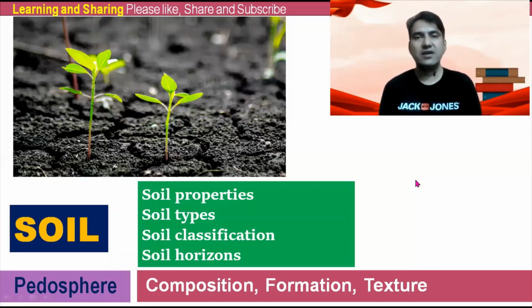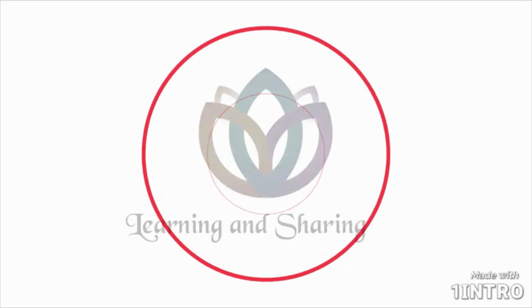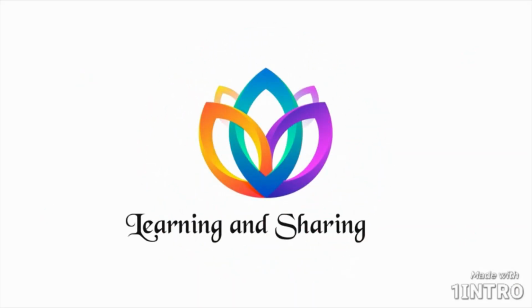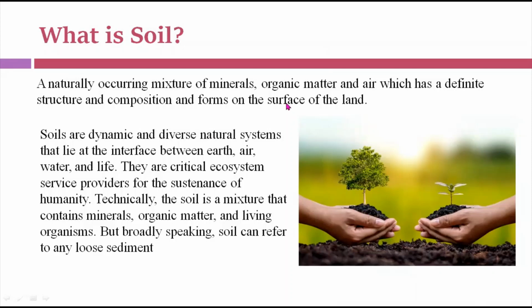So without wasting time, let's go into detail and see what we have in this video. Let's start from the definition of soil. What does it mean by soil? Soil is a naturally occurring mixture of minerals, organic matter, and air, which has a definite structure and composition and forms on the surface of the land. So what does it mean by that? Soil is a naturally occurring substance which has